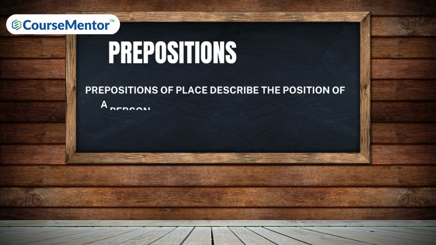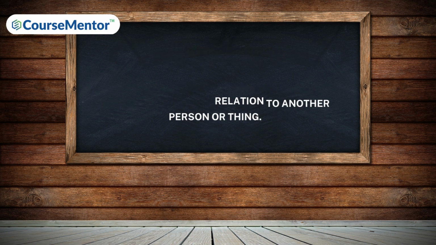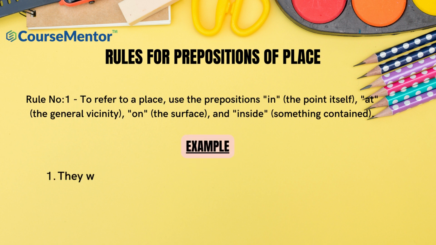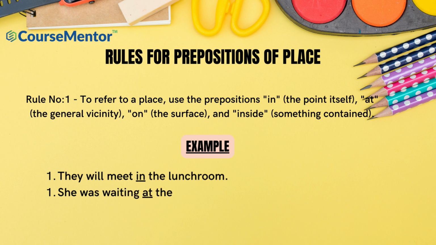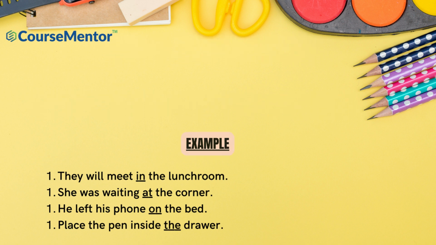Prepositions of place. Prepositions of place describe the position of a person or thing in relation to another person or thing. Rules for prepositions of place. Rule No. 1. To refer to a place, use the prepositions in, the point itself, at, the general vicinity, on, the surface, and inside, something contained. They will meet in the lunchroom. She was waiting at the corner. He left his phone on the bed. Place the pen inside the drawer.